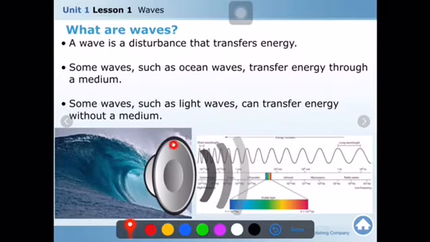Through the material, the sound wave travels, but light waves can be transferred with and without a medium. It doesn't mean that light is transferred just without a medium in space. It means that it is transferred in and out of the medium.